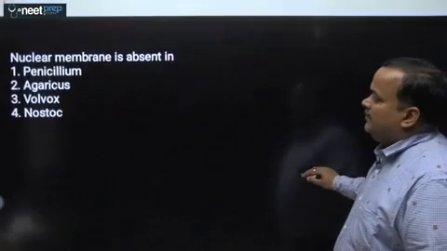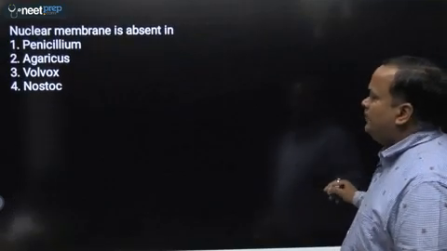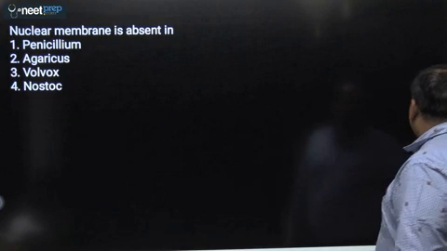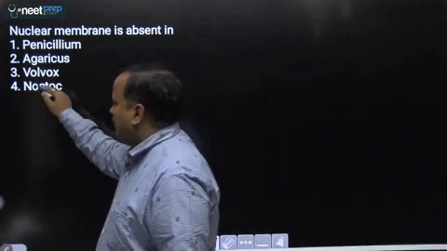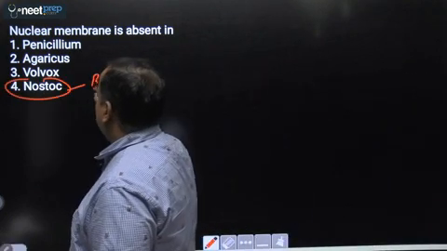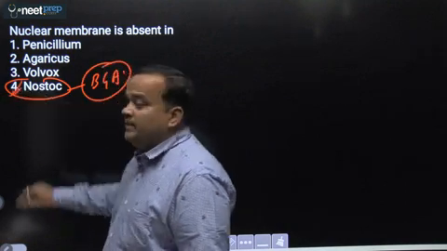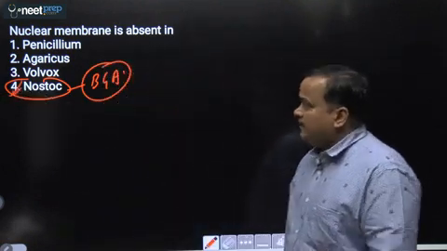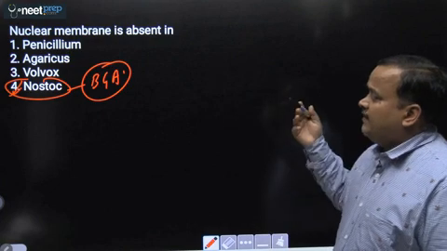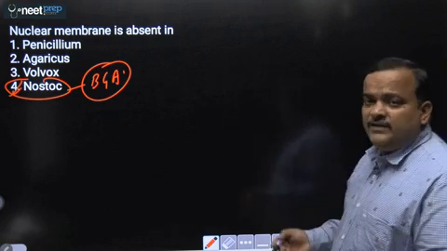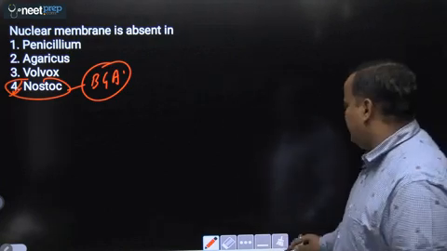Next question. Nuclear membrane are absent in. So nuclear membrane will be absent in prokaryotic organism, and out of the following, nostoc is blue-green algae or cyanobacteria. So here nuclear envelope will be absent. Answer will be fourth. Okay. Rest are eukaryote. Penicillium, agaricus are fungi, and volvox is green algae, colonial algae. That we will discuss later on.